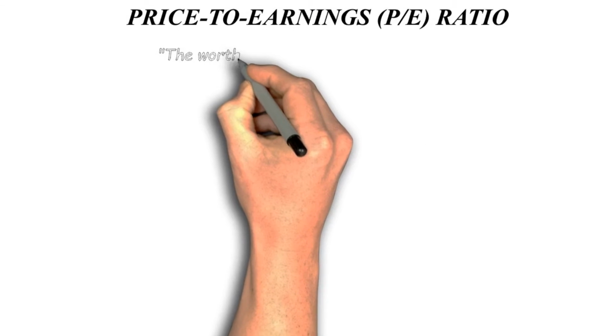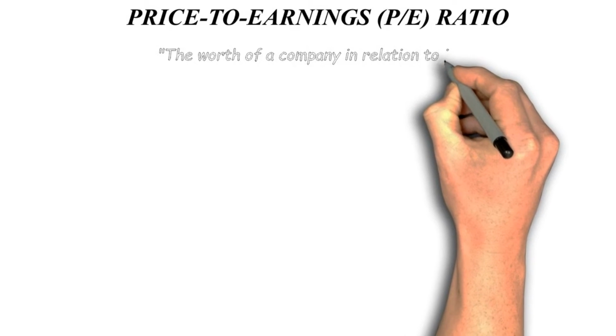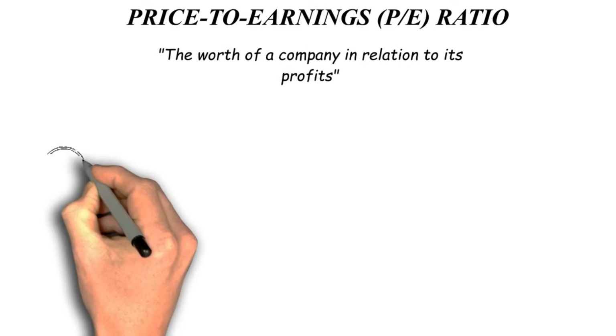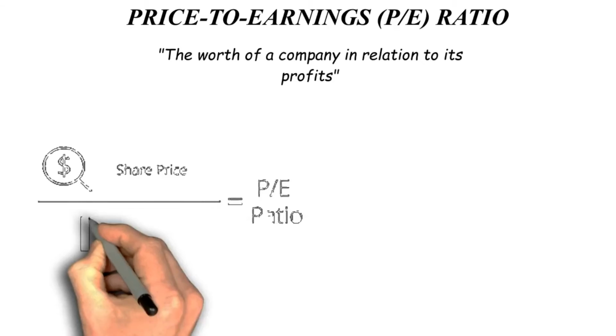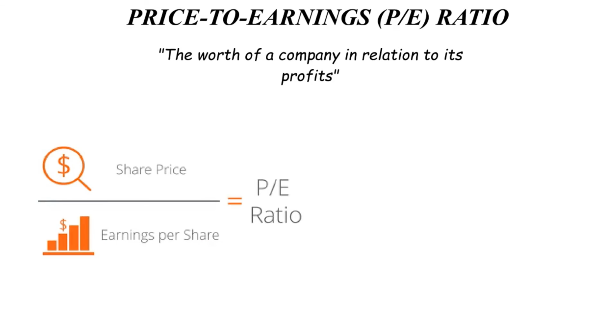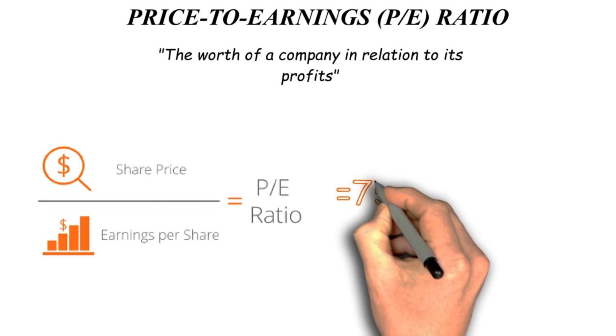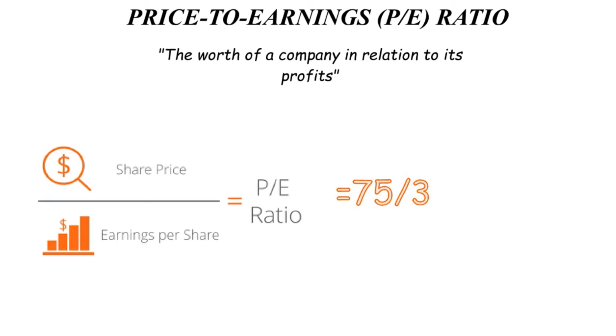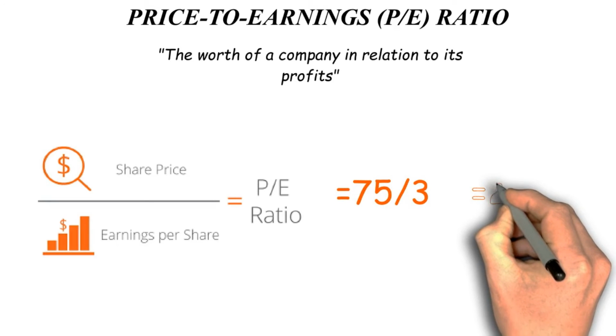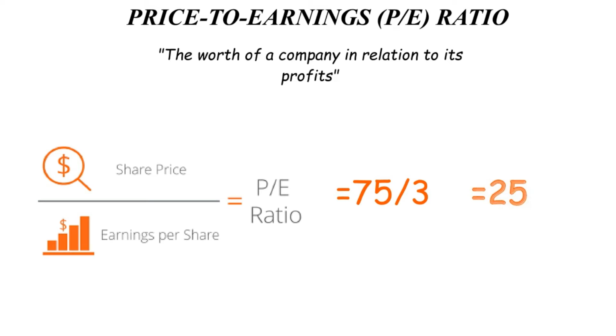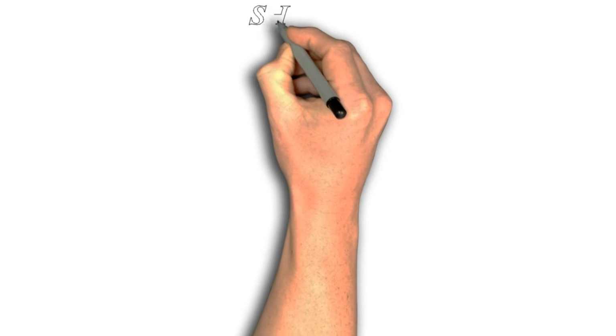Price to earnings ratio. A P/E ratio is a financial ratio that indicates the worth of a company in relation to its profits, which are frequently represented in terms of per share earnings. For instance, if a company's stock is selling at $75 per share, and its earnings per share are projected to be $3, the P/E ratio is 25.